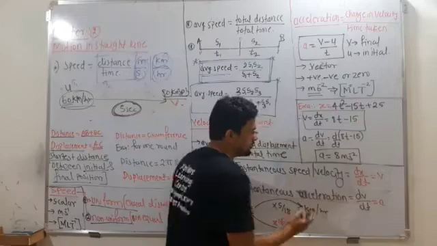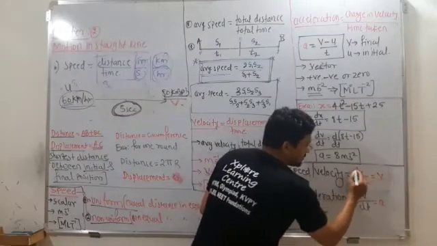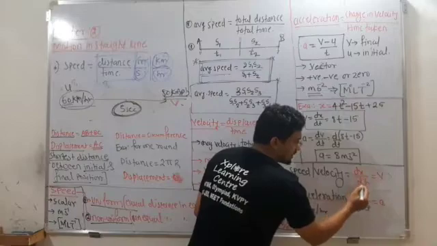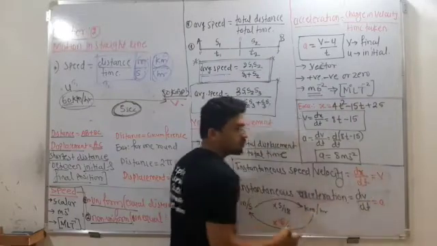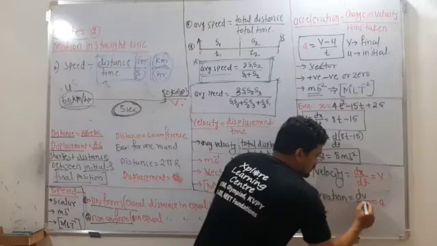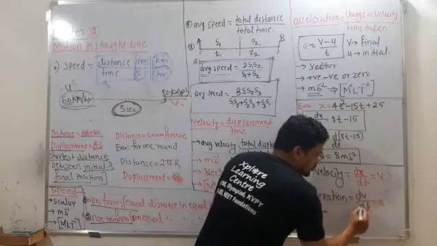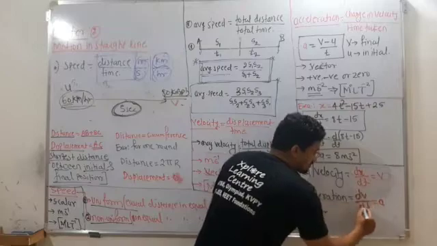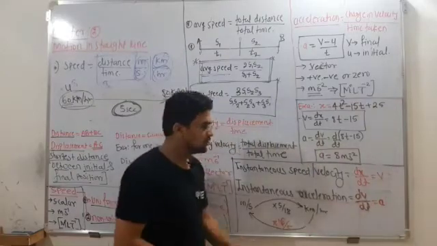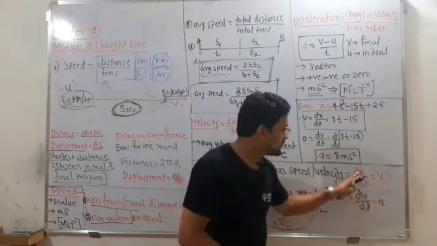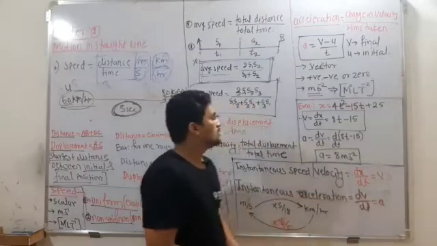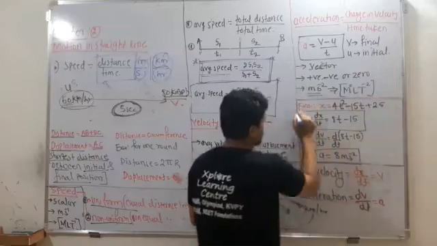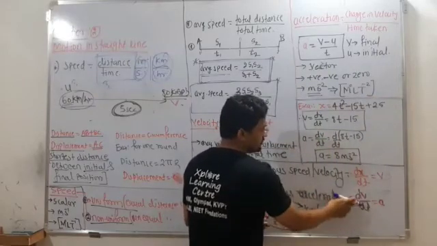Remember, whenever x is given, you can find out the velocity by differentiating x with respect to t, and that x is nothing but distance. And whenever you have velocity, you can easily find out the acceleration, just differentiate that velocity with respect to t. So dv by dt and dx by dt. Here is one example regarding this dx by dt and dv by dt.